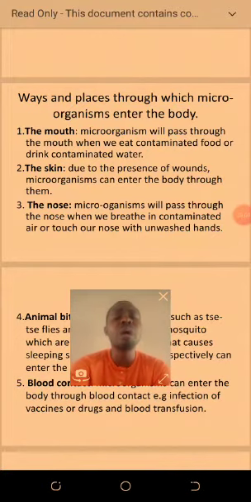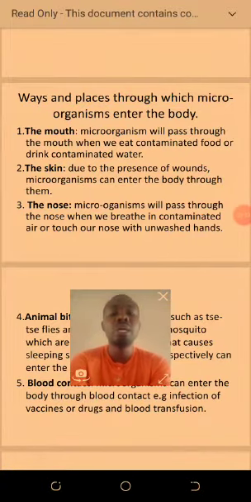These days, the microorganism that is affecting humans is the virus we're talking about, coronavirus. One of the things they tell you is that you should not touch your nose or your mouth. When you touch your nose without washing your hands, microorganisms can enter into your body through that means.